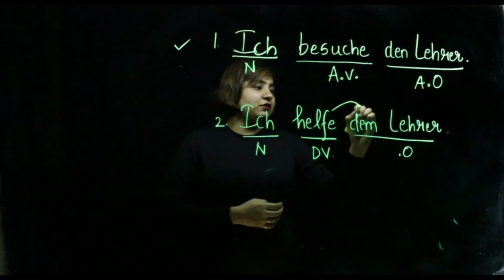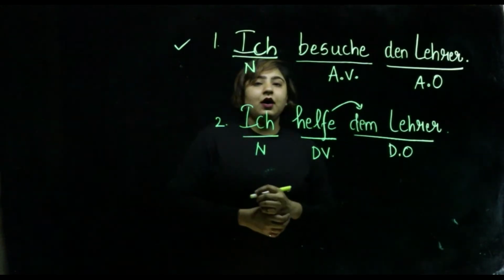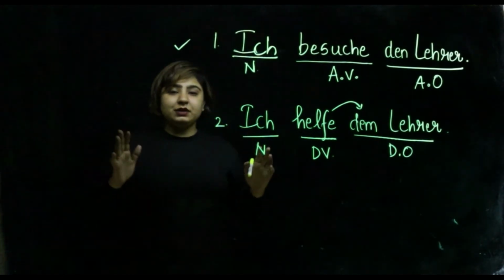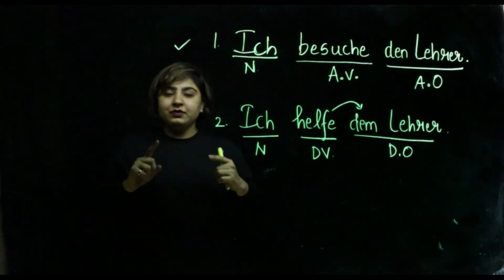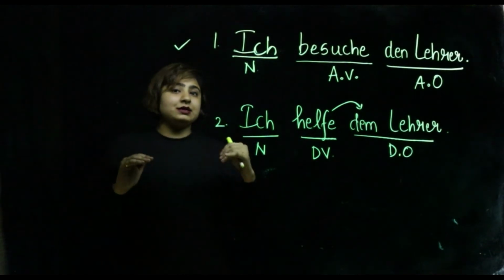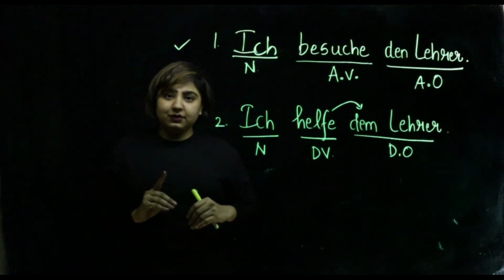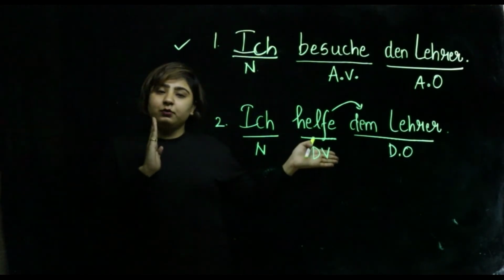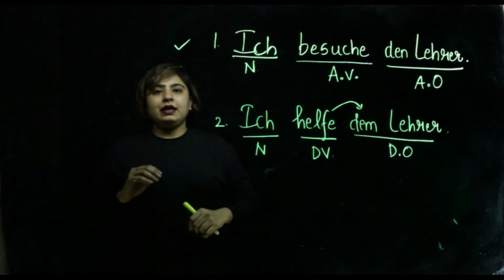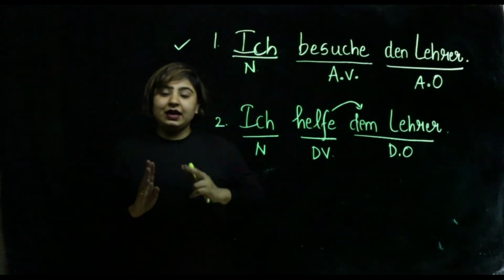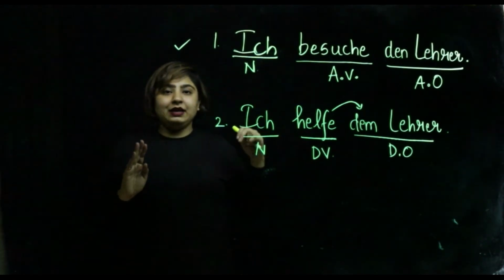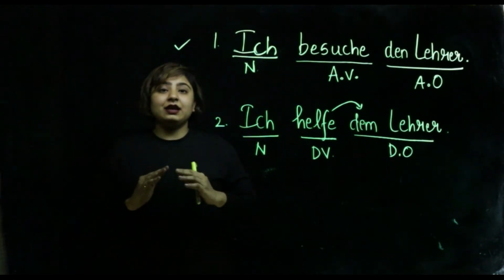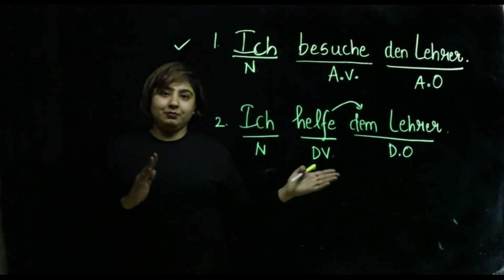So a dative verb will be followed by a dative object. So I hope these two rules are clear to you. First, the doer in a sentence will always be nominative, and the kind of verb will decide what kind of object will come forward. If the verb is accusative, then an accusative object will come, and if the verb is dative, then a dative object will come.